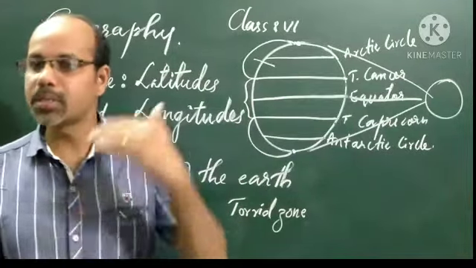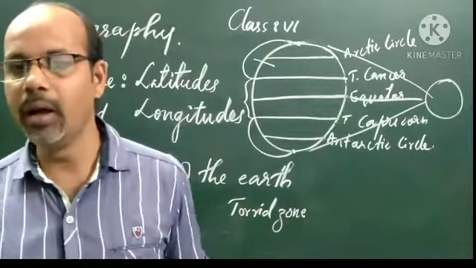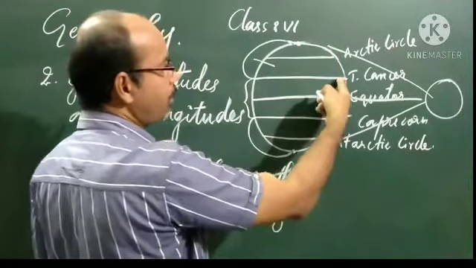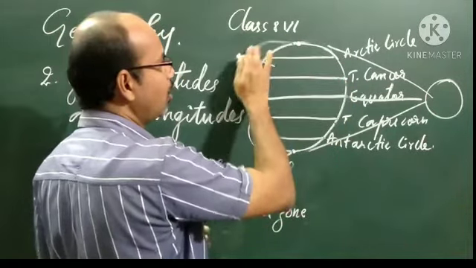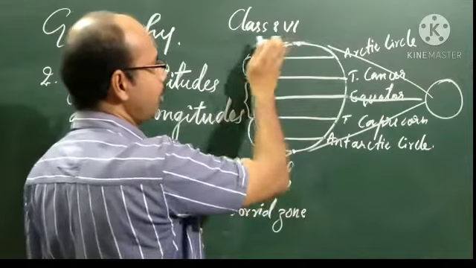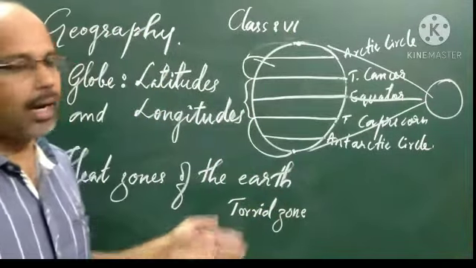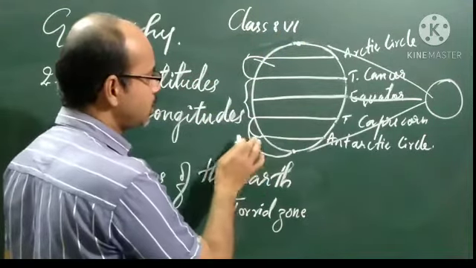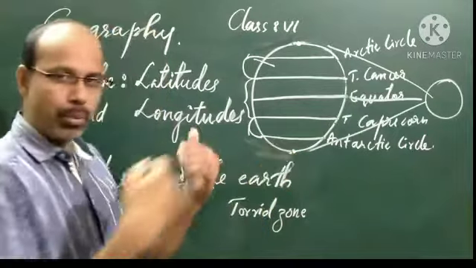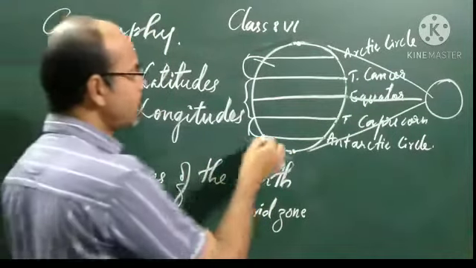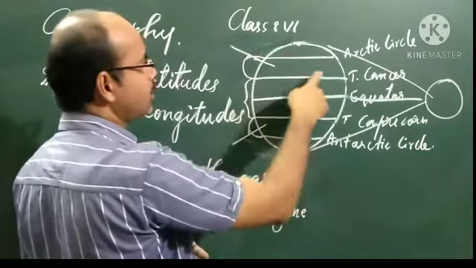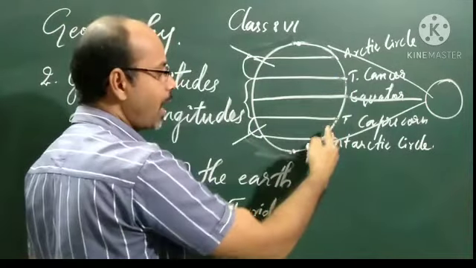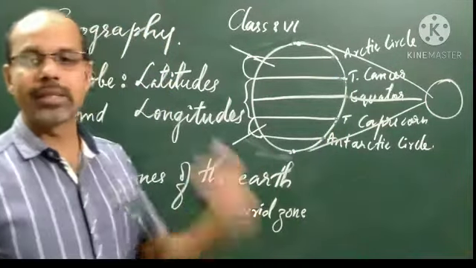As such, consider the areas bounded by the Tropic of Cancer and the Arctic Circle in the northern hemisphere. In these regions we get very little sunlight during the year, and sunlight falls only in a slanting position. The same applies from the Tropic of Capricorn to the Antarctic Circle in the southern hemisphere.